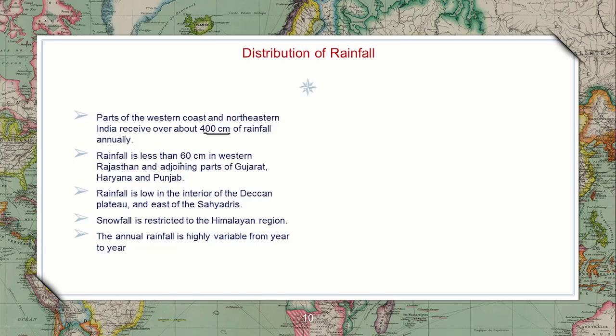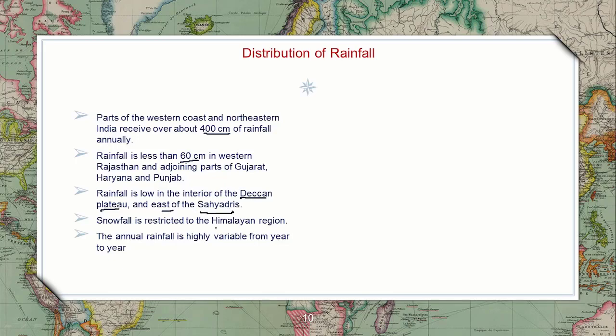Rainfall is very much less in Gujarat because when a cold wind is passing beside Gujarat, that is the reason why rainfall is very much less. Next, rainfall is very much less in the Deccan Plateau. In the Plateau, the rainfall is very much less, and in the eastern and western Sahyadris also.